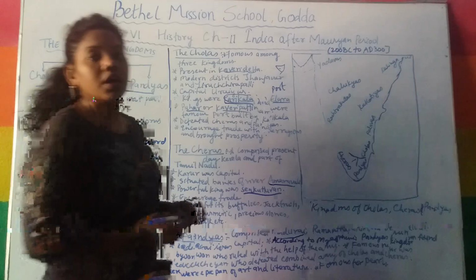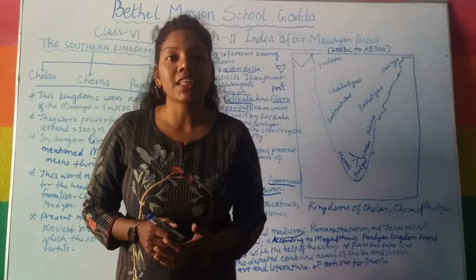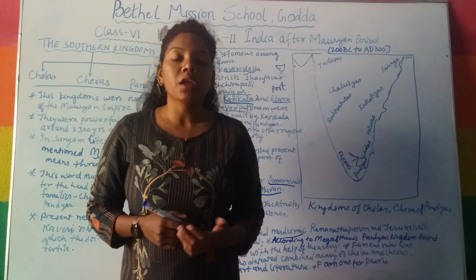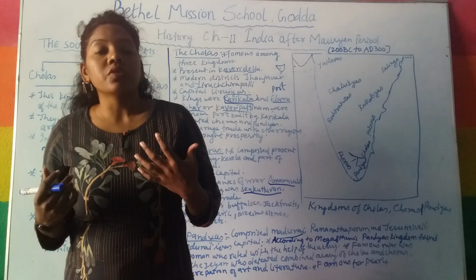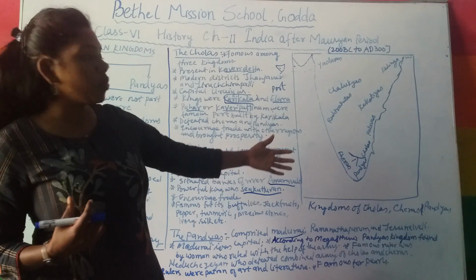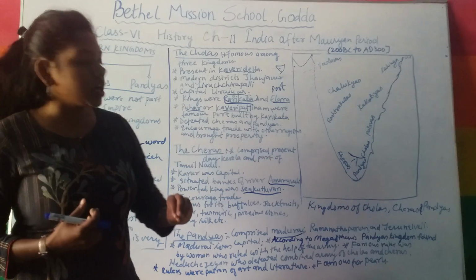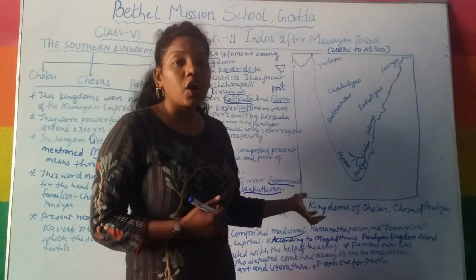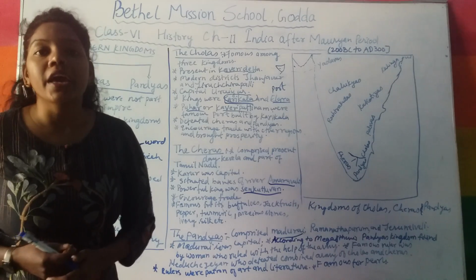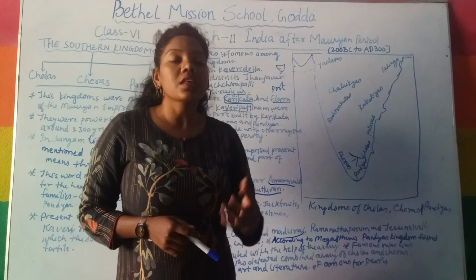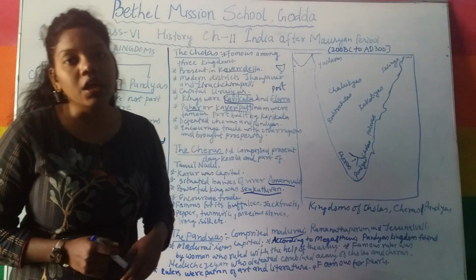But according to Megasthenes, who was an ambassador of Seleucus Nicator, he came to Pataliputra and wrote various things about it, and about what he learned of the different kingdoms of India. According to Megasthenes, the Pandya kingdom was formed by a woman, and she used to rule with the help of the army.